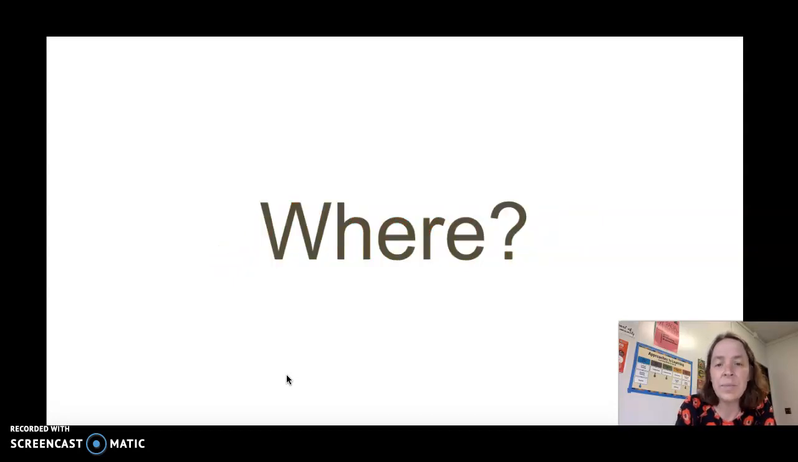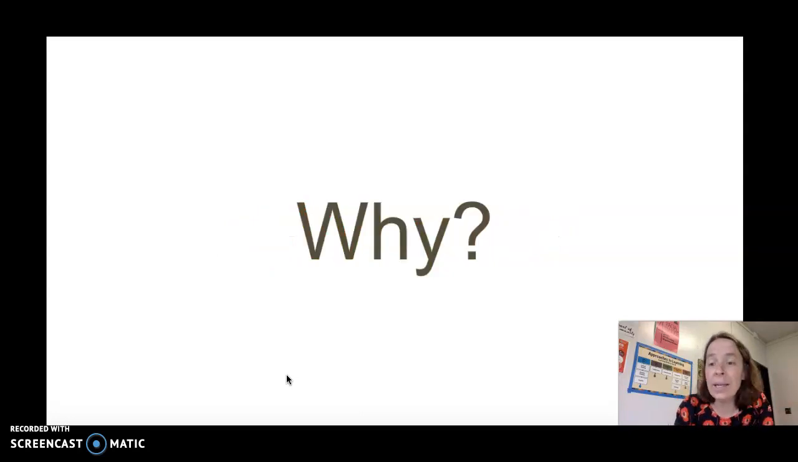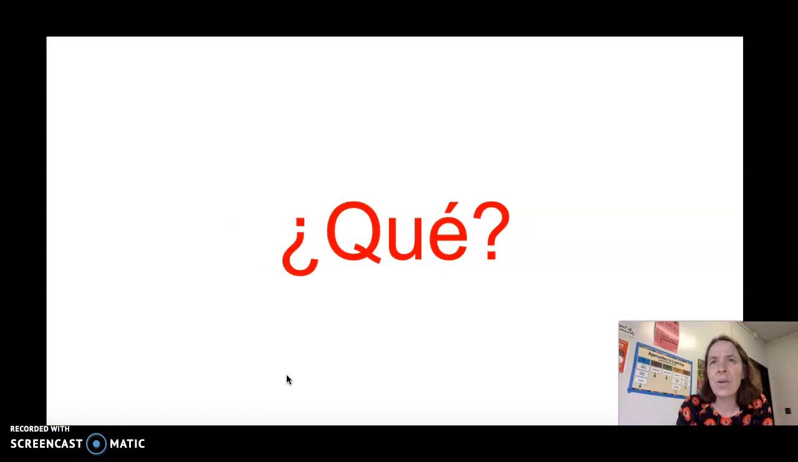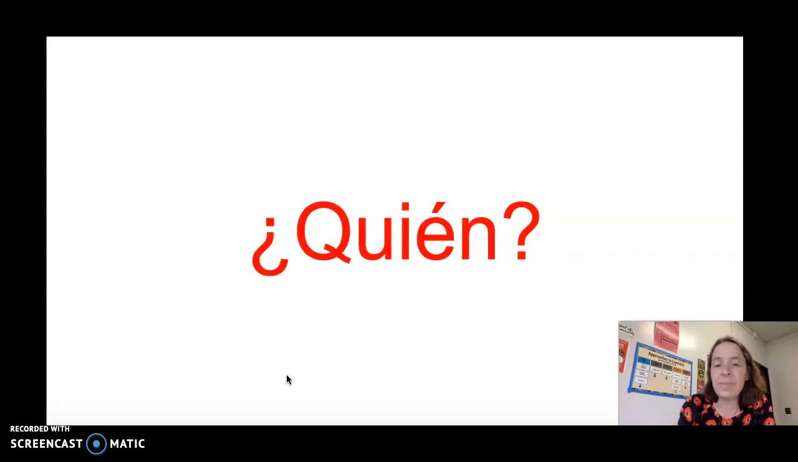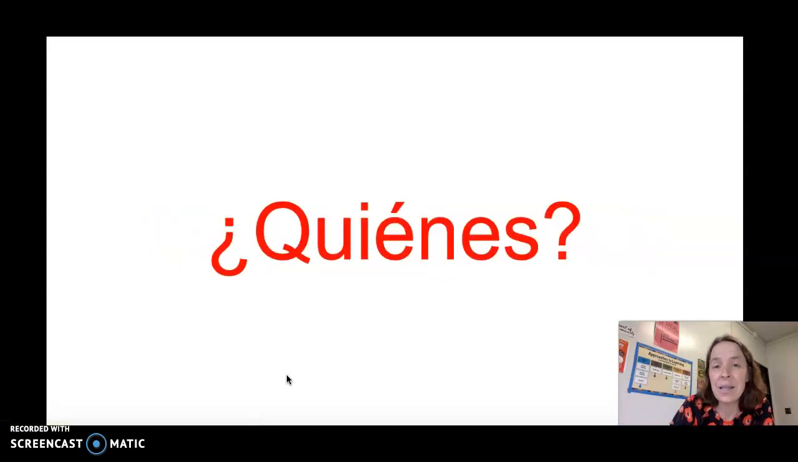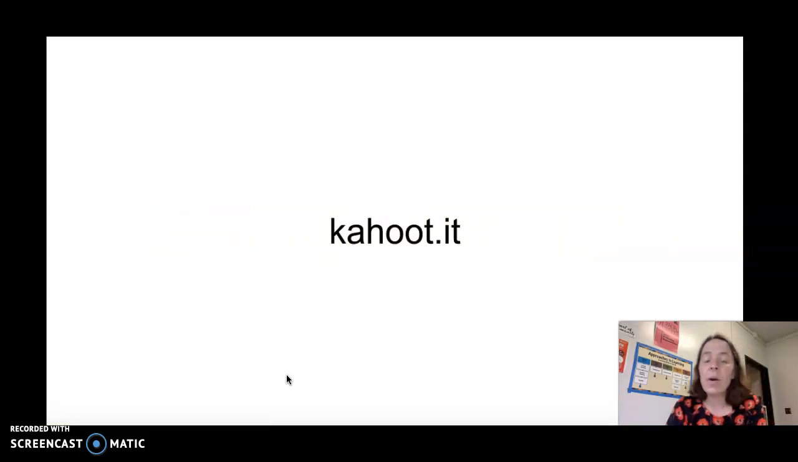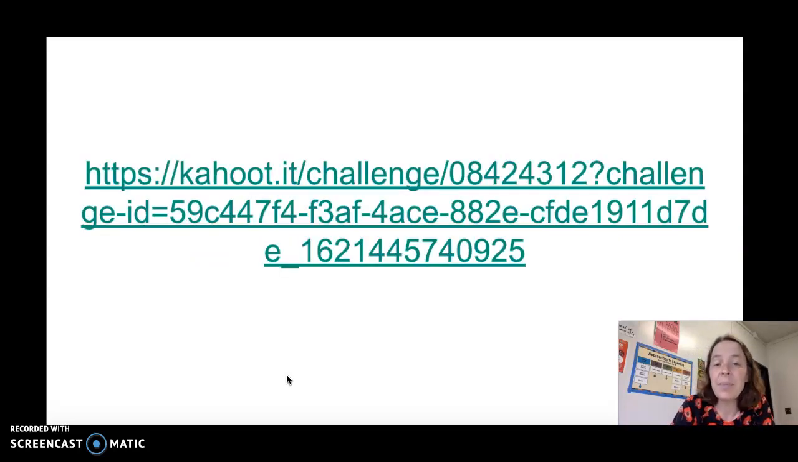¿Dónde? Where? ¿Por qué? ¿Por qué? Why? ¿Qué? Or you could say ¿qué? It's just like the letter K. What? ¿Quién? Think of a key that opens doors, and the letter N. That's how you pronounce it. ¿Quién? Who? Singular. ¿Quiénes? ¿Quiénes? Who? Plural.